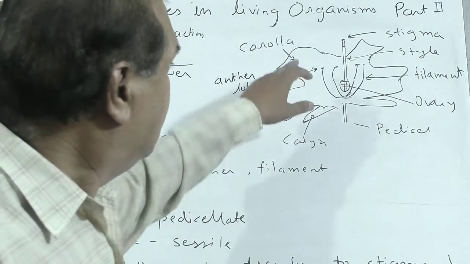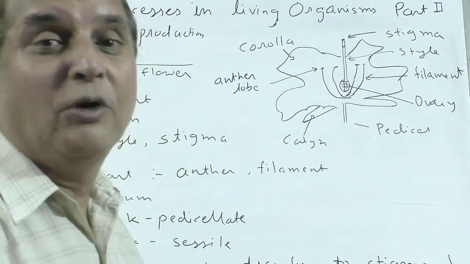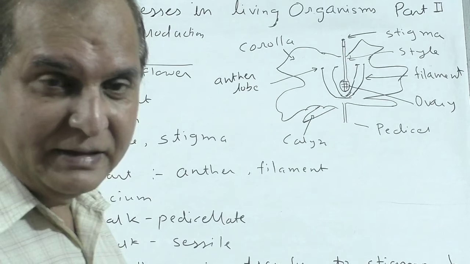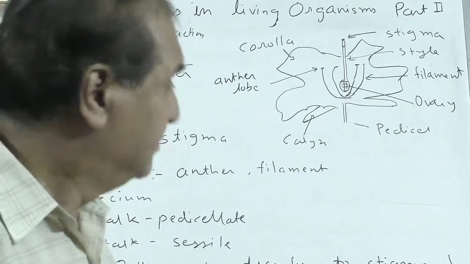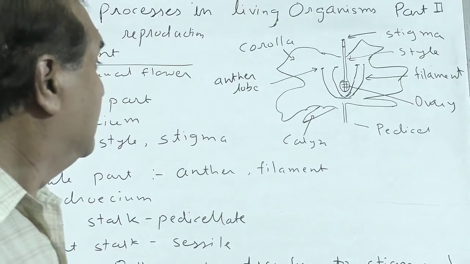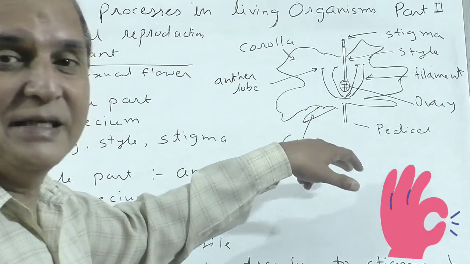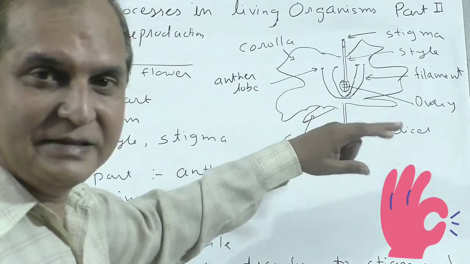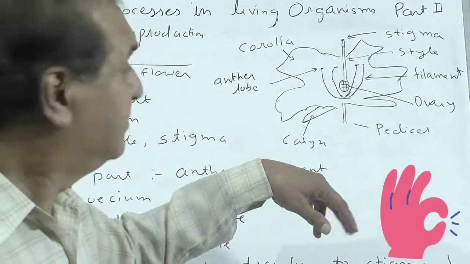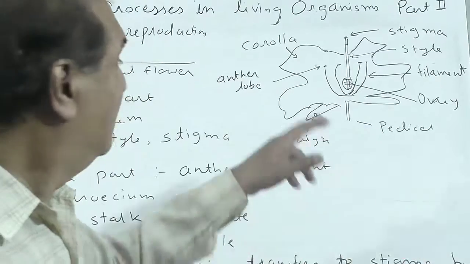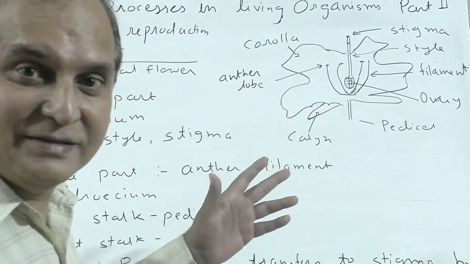Understanding? Now this anther lobe contains pollen grains. When it bursts, pollen grains come out. This is the pedicel, the green part. The calyx, that is the sepals, is also a green part. The corolla means petals.